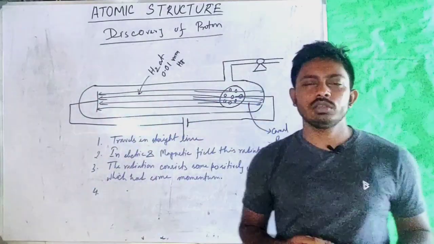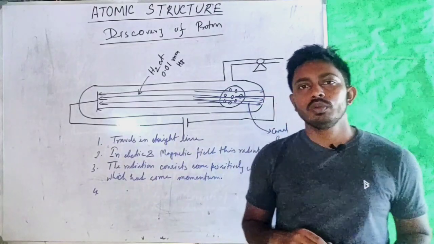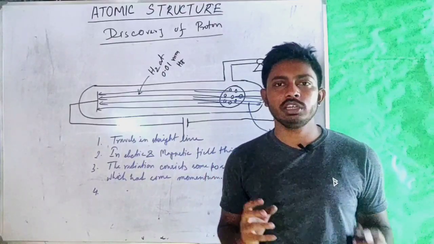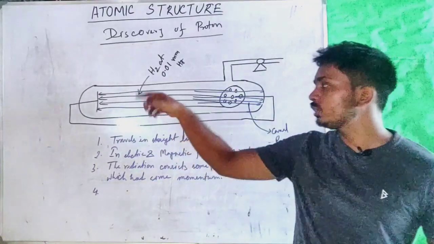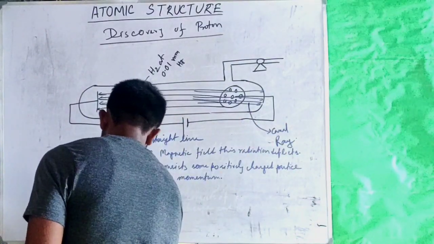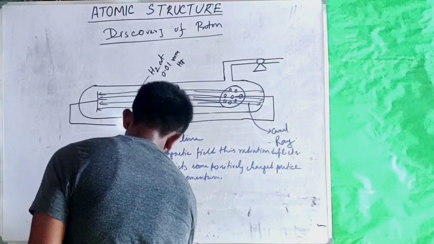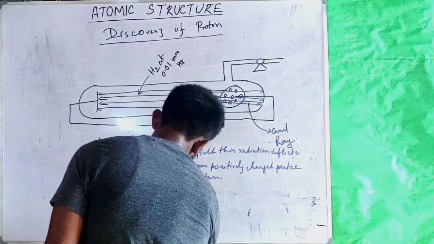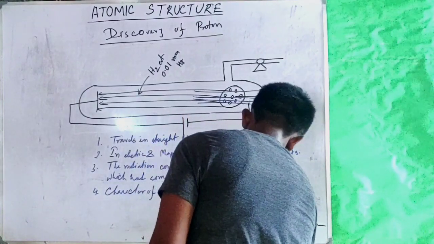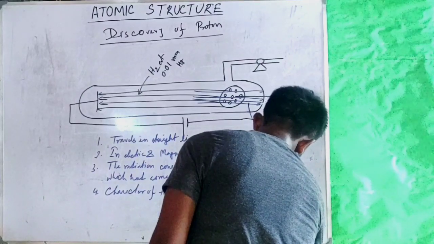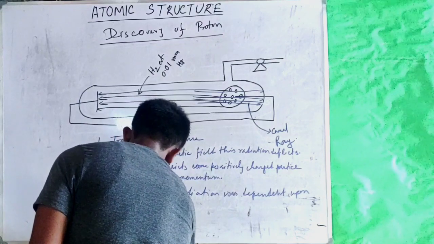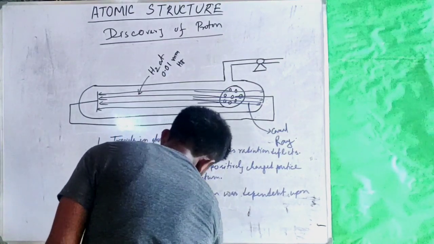The fourth observation was that the characteristics of this radiation were dependent upon the gas inside the discharge tube.